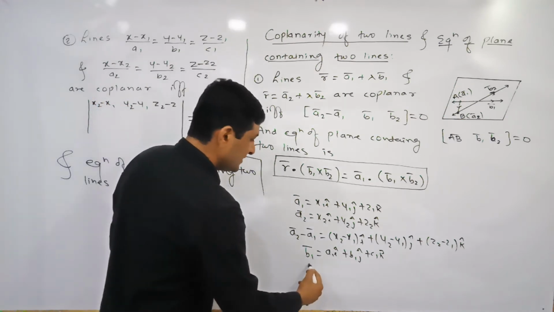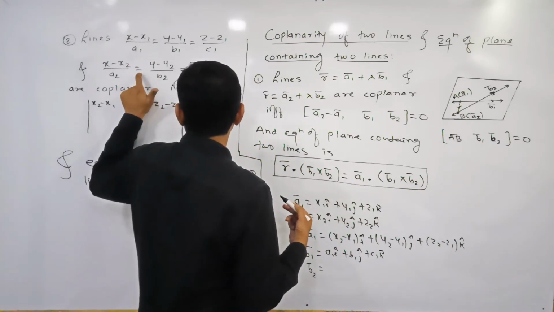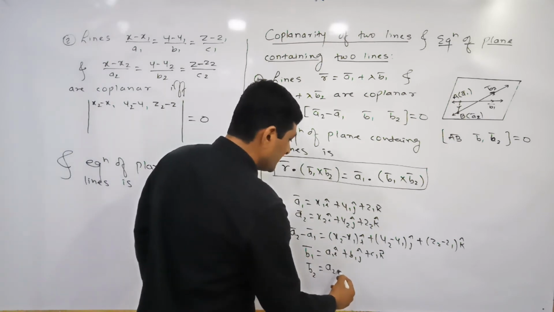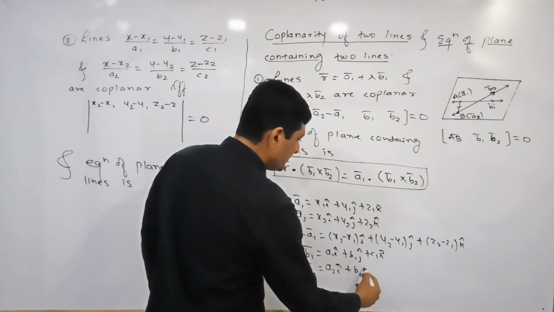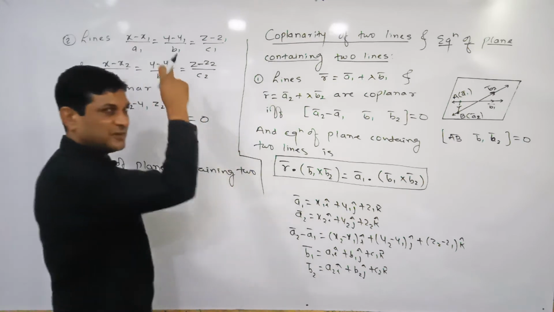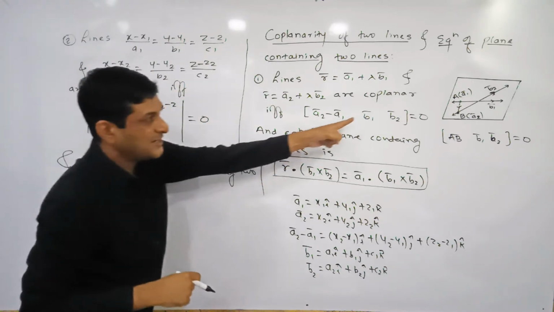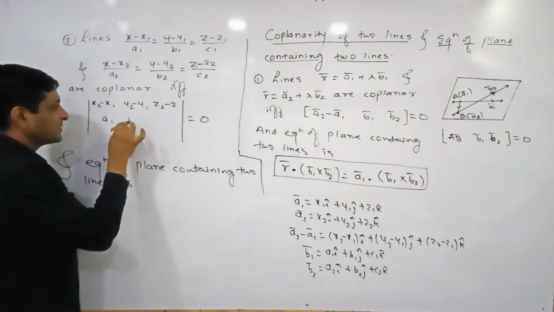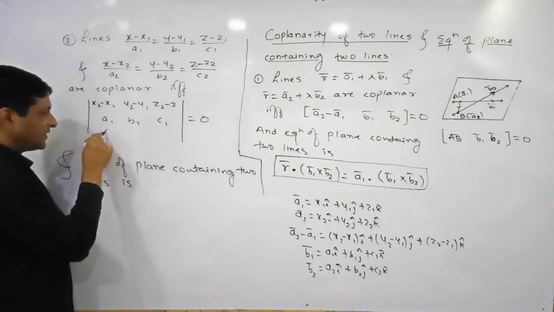Or a vector parallel to the line. In the same way, what is the value of B2 bar? B2 bar is nothing but the vector along the second line. Here the direction ratios of the second line are A2, B2, C2. So the value of B2 bar is A2 i cap plus B2 j cap plus C2 k cap. All these values we are getting from the equations of these lines. So in the second row, write down the coefficients from B1 bar. What are the coefficients here? A1, B1, C1, and in the third row the coefficients from B2 bar. What are the coefficients?